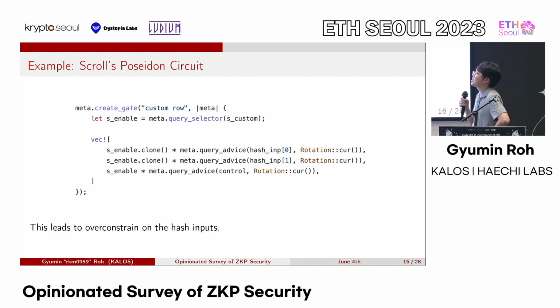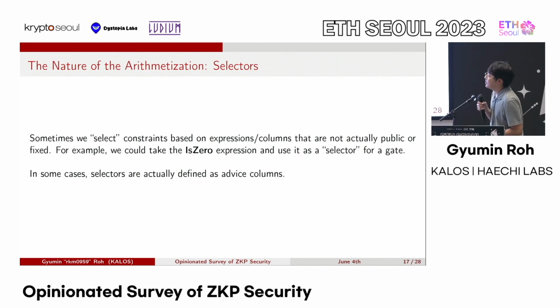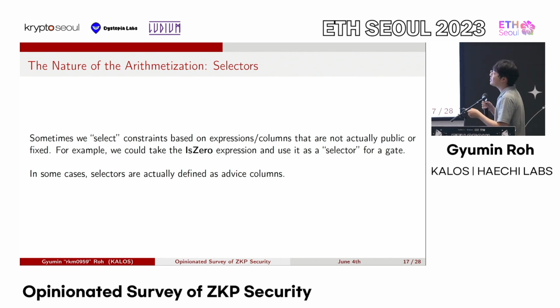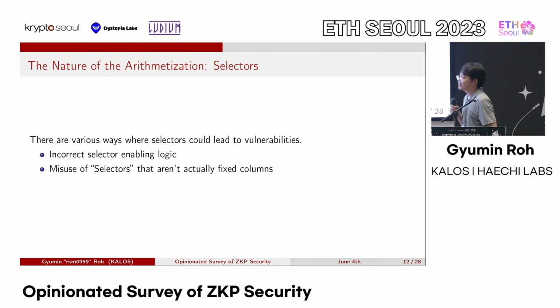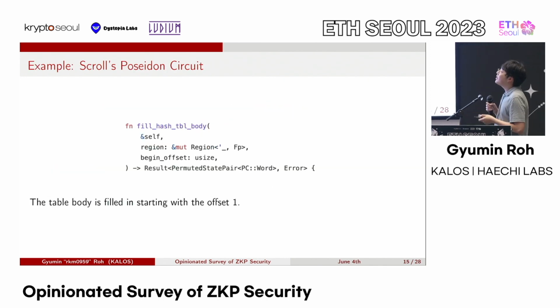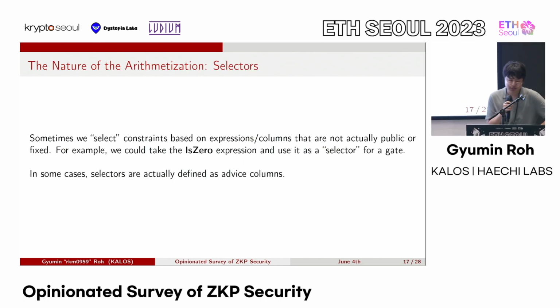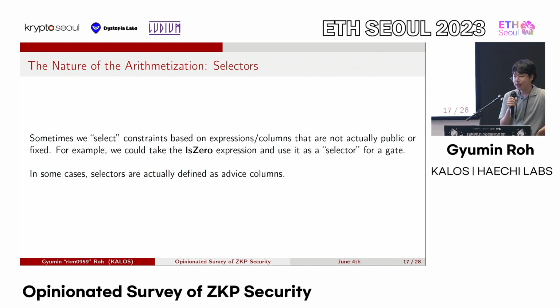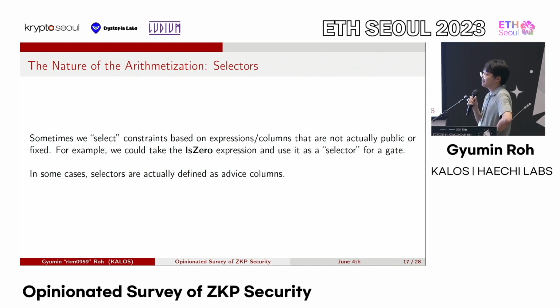So this breaks the entire hash table, which is pretty bad. And another thing, the second part where we discussed this one. Yeah, the misuse of selectors that aren't actually fixed columns. So sometimes we select the constraints based on expressions over a prime field or columns that aren't actually a fixed column.